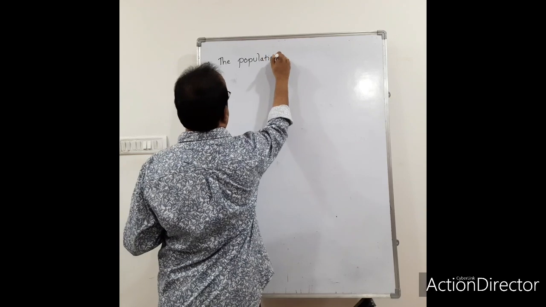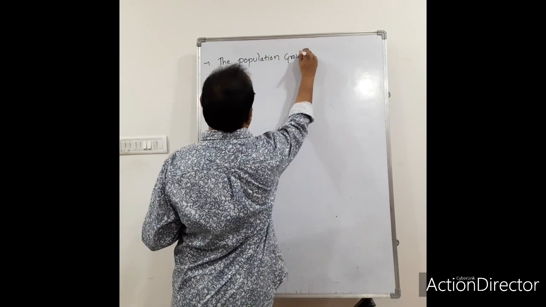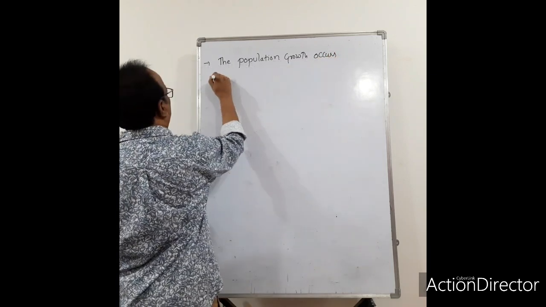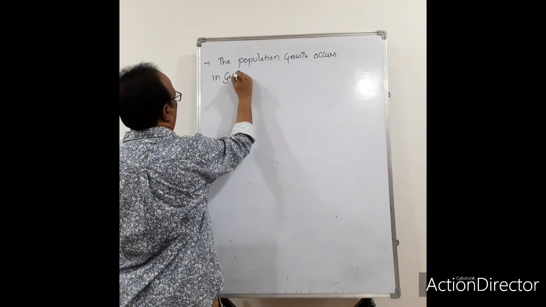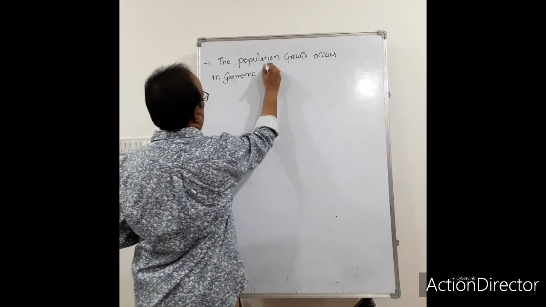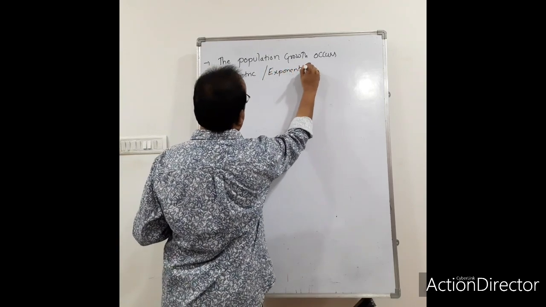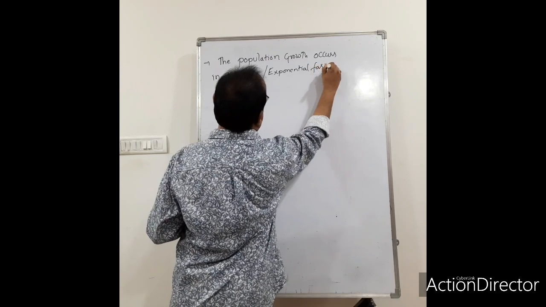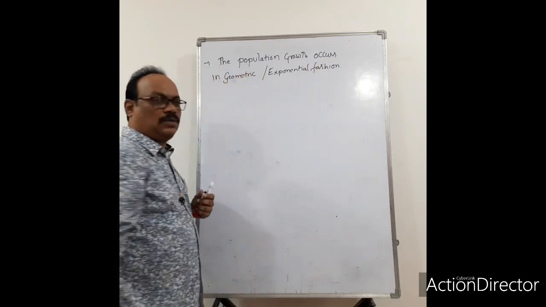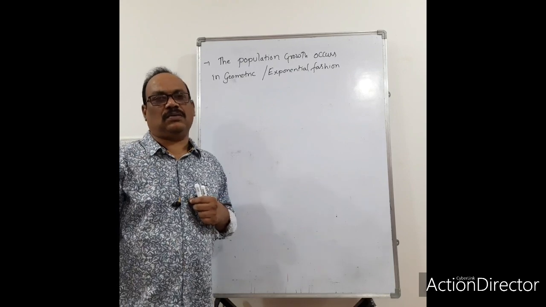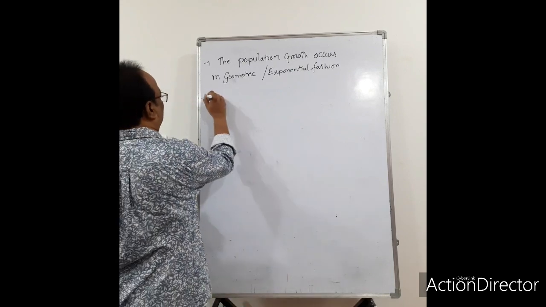The population growth occurs in a geometric or exponential fashion. Let us see.